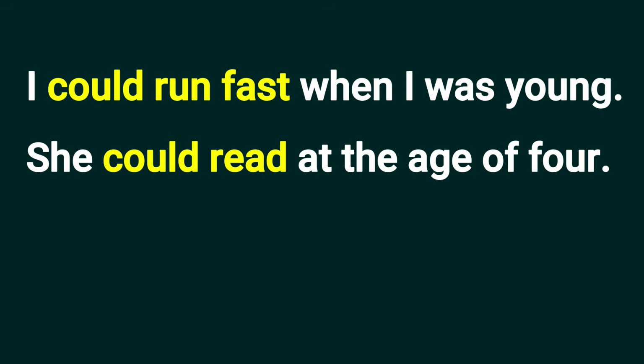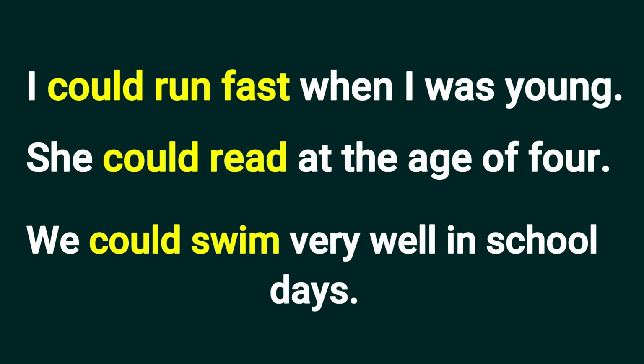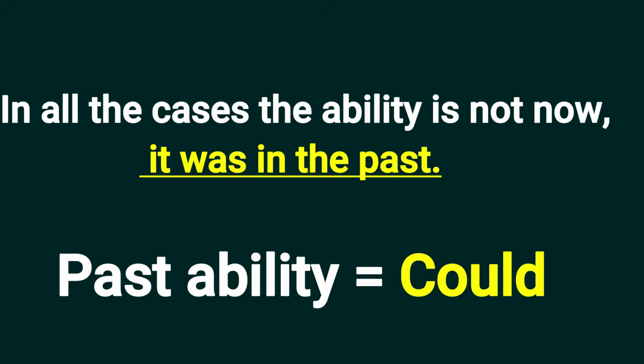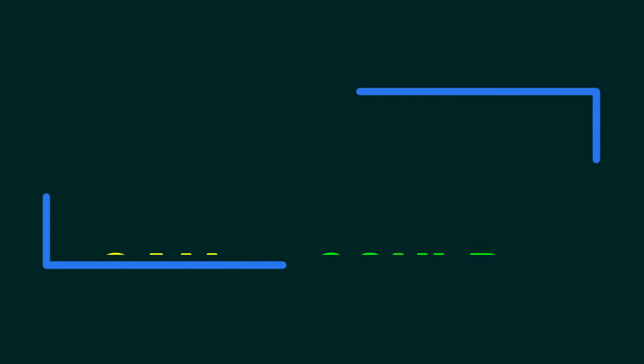I could run fast when I was young. She could read at the age of 4. We could swim very well in school days. In all the cases, the ability is not now. It was in the past.